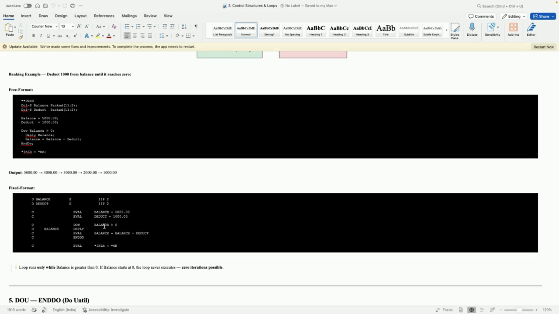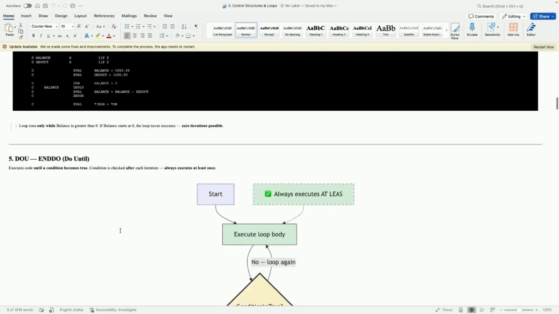Here what we are doing is, until your balance becomes zero, you can deduct some amount. Okay, for example, your balance is 100, you can deduct 50 rupees, 30 rupees, but inside the loop you can go and deduct something while balance is greater than 0. This is where you can see balance is balance minus deduct, then ENDDO. Here we are explicitly mentioning a condition.